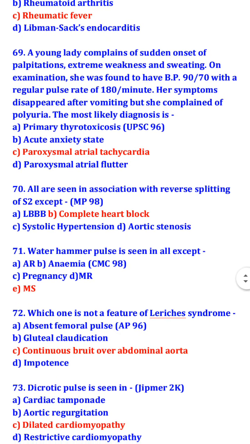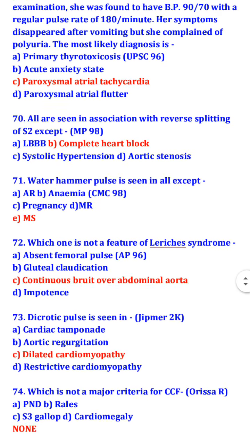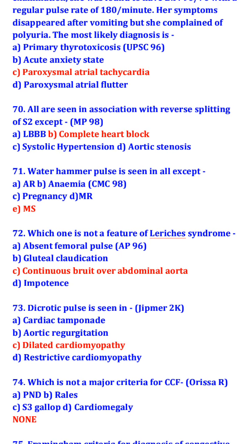All are seen in association with reverse splitting of S2 except complete heart block. So, what is seen in association with reverse splitting of S2? Left bundle branch block, systolic hypertension, and aortic stenosis. Water hammer pulse is seen in all except mitral stenosis. Water hammer pulse is seen in aortic regurgitation, anemia, pregnancy, and mitral regurgitation.